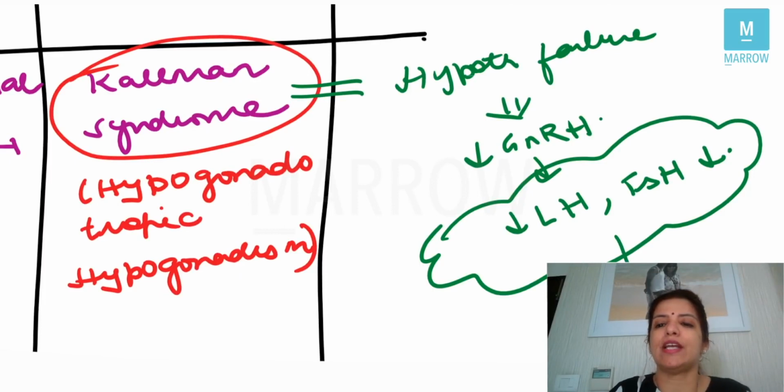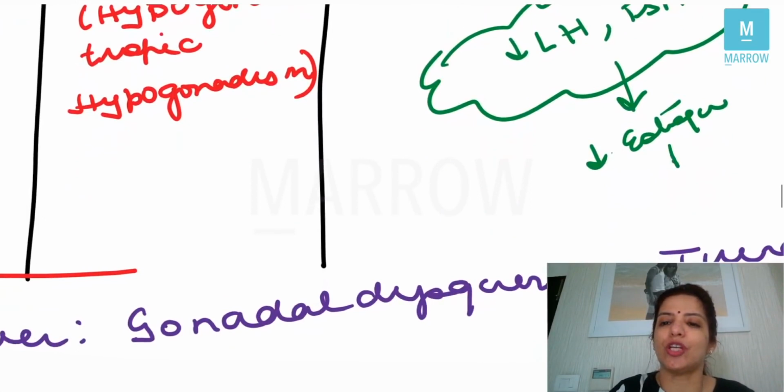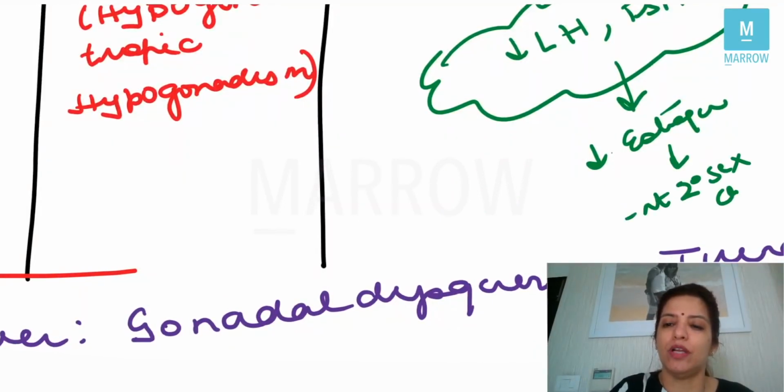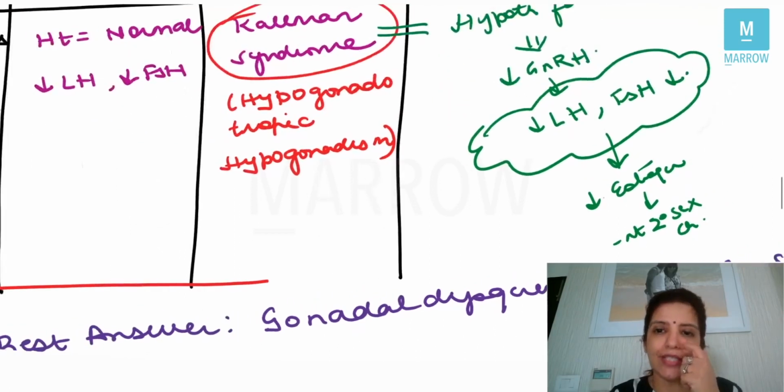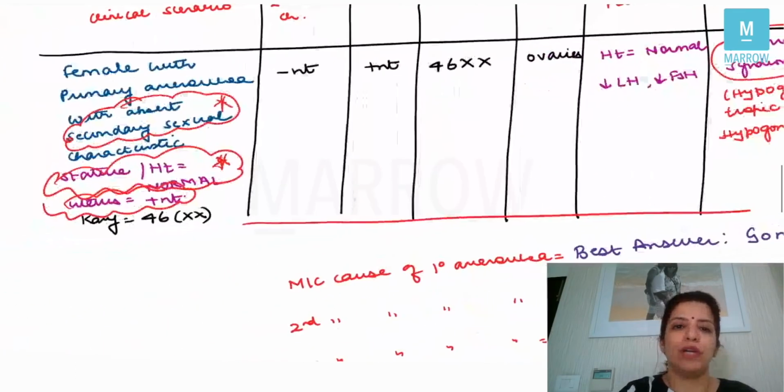And because LH and FSH are low, so obviously the levels of estrogen will also be low, because it is FSH which releases estrogen from the granulosa cells. And if estrogen is low, obviously there will be absent secondary sexual characteristic, right? So with this background, let's fill the table.